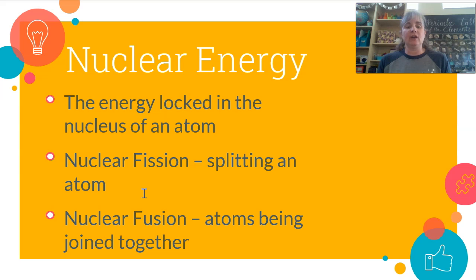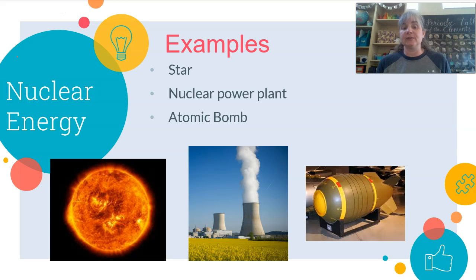So that's called nuclear energy. Scientists are working on trying to reproduce nuclear fusion on Earth. Right now, only stars can do it, but I think we're getting close in a laboratory, which would be great. So examples: stars, nuclear power plants, atomic bombs. So that's kind of what we just talked about. So the energy is inside the nucleus of the atom.